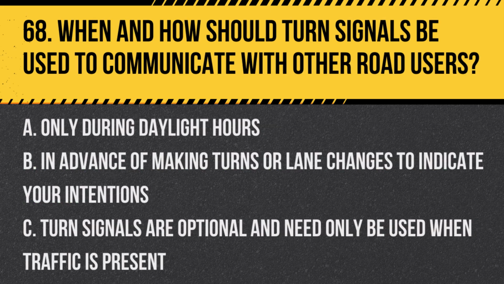Question 68. When and how should turn signals be used to communicate with other road users? A. Only during daylight hours. B. In advance of making turns or lane changes to indicate your intentions. C. Turn signals are optional and need only be used when traffic is present. Answer. B. In advance of making turns or lane changes to indicate your intentions. This is crucial for safety and is required by law.